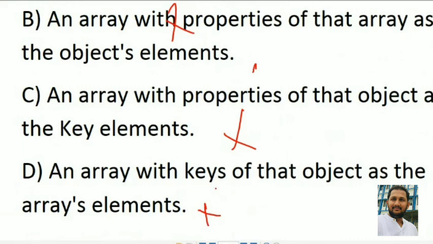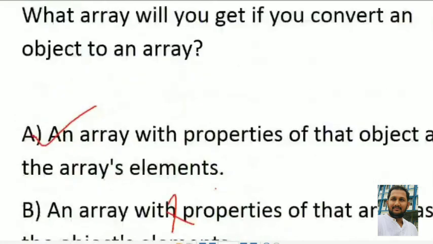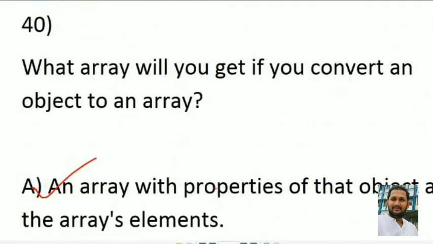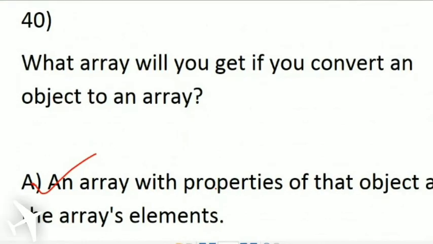Option A is the right answer, because it converts an object to an array with the properties of that object as array elements.